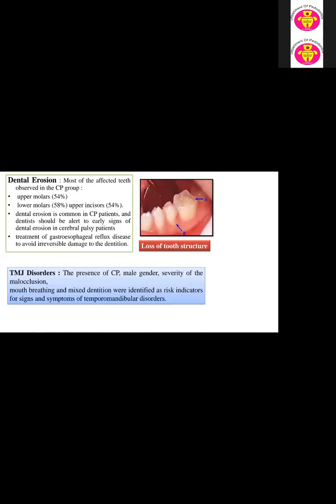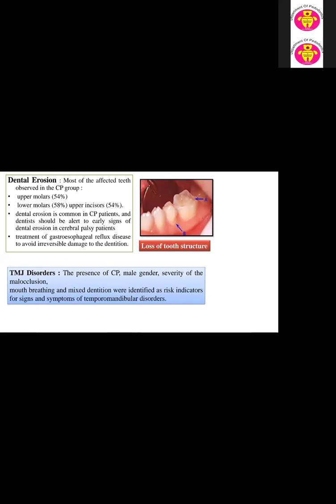Now, dental erosion mostly affects these teeth in cerebral palsy patients: upper molar 54%, lower molar 58%, and upper incisor 54%. Dental erosion is common in cerebral palsy patients, and the dentist should be alert to early signs of this erosion. The treatment of gastroesophageal reflux should be done, because it creates an acidic pH, which will lead to abrasion of the tooth and loss of tooth structure.